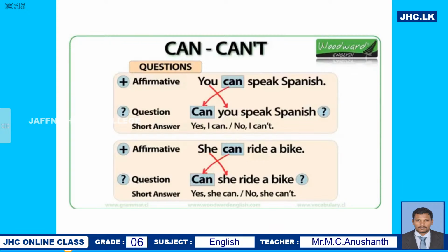And for a question, you can say, can she ride a bike? The order of the subject changes. She can, and can she ride a bike? For making questions, you use the order of the subject.